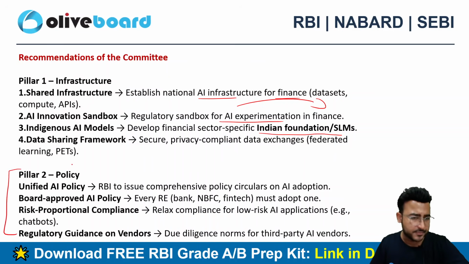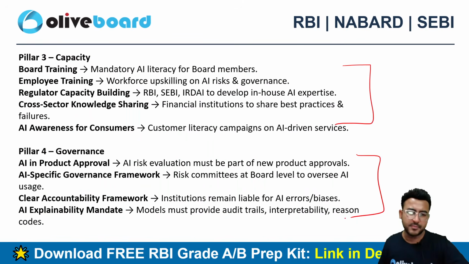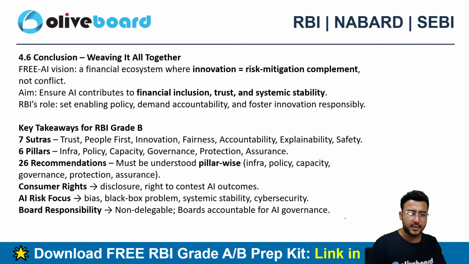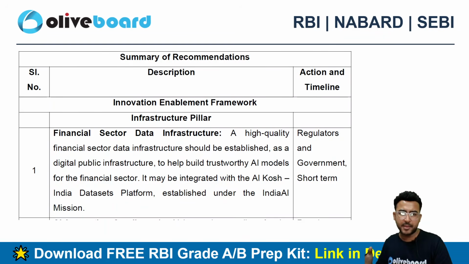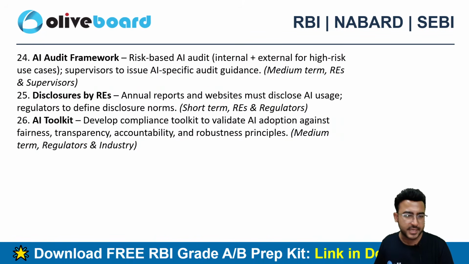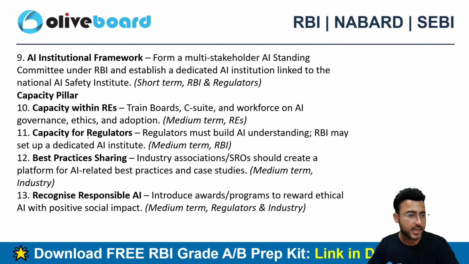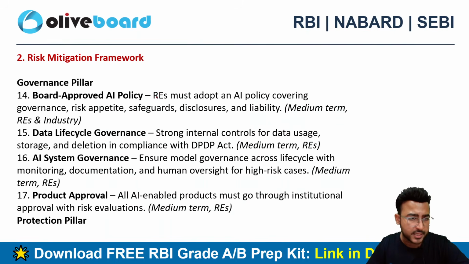So policy pillar, so again I can say that these are pillar specific, अलग अलग pillars के ऊपर आपको यहाँ पे recommendations दिए इस कमिटी के अंदर, कमिटी ने, तो जो आप बाद में ये चीज पढ़ सकते हो। इट्स कोर थ्योरी, राइट, नथिंग इज इन इट की बहुत डिफिकल्ट है यहाँ पे आप लोगों के लिए। सो दीज आर द recommendations basically that you can study, and I think there are 26 recommendations, right, from basically your infrastructure related to each and everything. They are covering each and everything related to infrastructure, relating to capacity, governance, right, protection pillar.